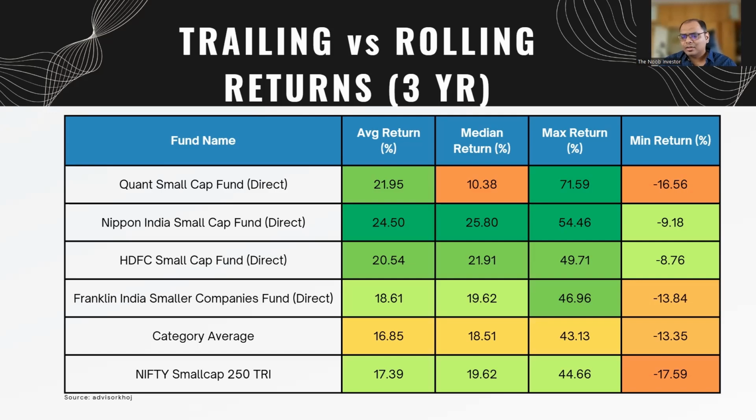Another thing you will notice here is that the category average is much lesser than the benchmark, which is Nifty Small Cap 250 here. So in general, this category of mutual funds has not lived up to or provided the same returns as the Nifty Small Cap. This is something to consider also before investing, right?